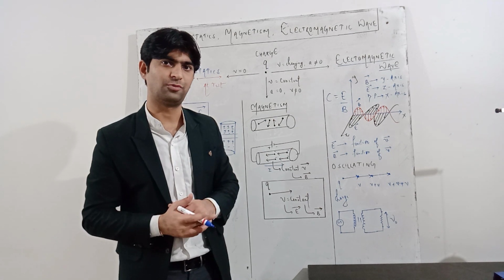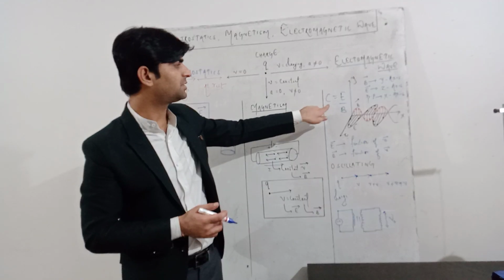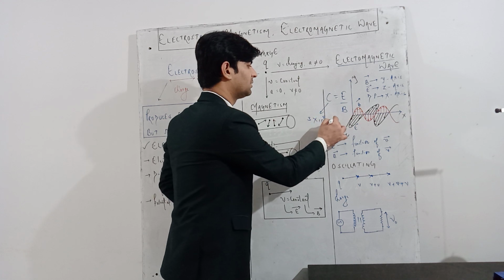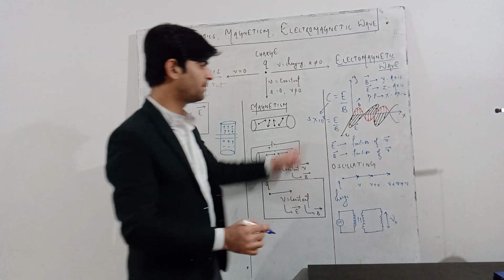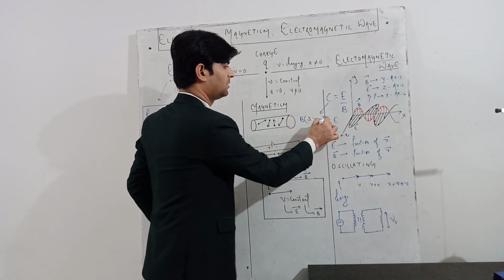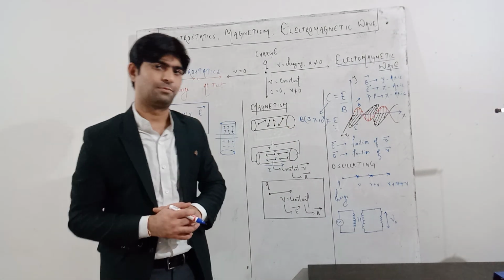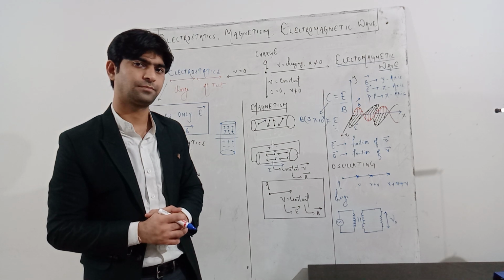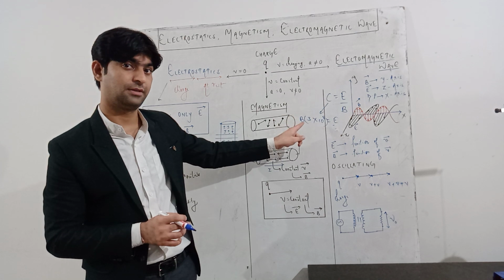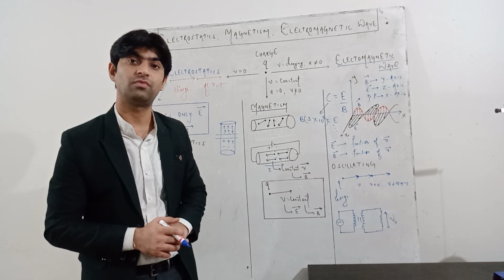Light is also a kind of electromagnetic wave. The speed is approximately 3 into 10 to the power 8 meters per second. So C, which is 3 into 10 to the power 8, is equal to E by B. Here you can see B gets multiplied, so I will just write B here. The electric field is equal to B times 3 into 10 to the power 8 meters per second. That means the magnetic field times 3 into 10 to the power 8 is the strength of the electric field.